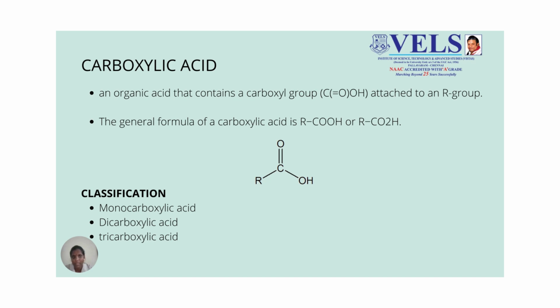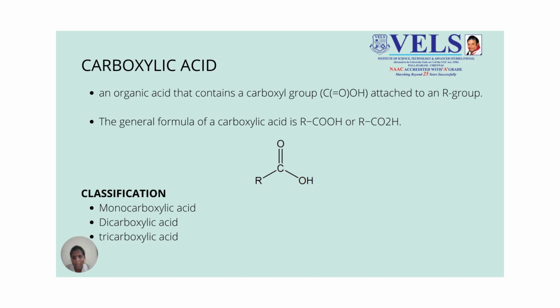Then the next one is dicarboxylic acid. Dicarboxylic acid means it contains two COOH groups. The general formula is COOH bonded to another COOH group. It contains two acid groups. Examples of dicarboxylic acids include oxalic acid, malonic acid, and succinic acid.